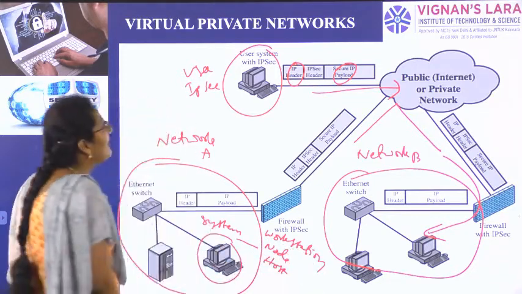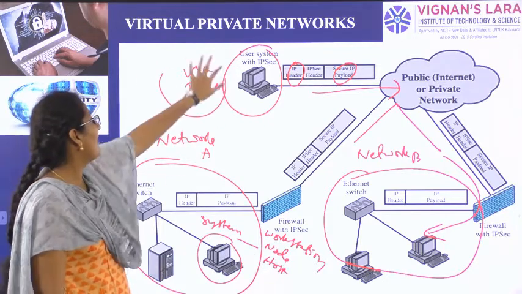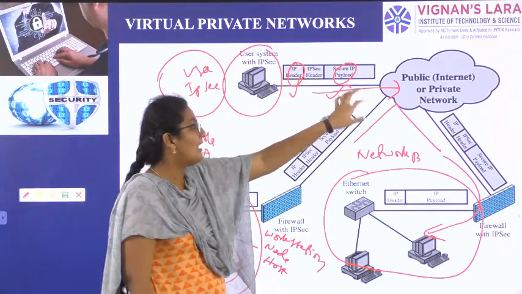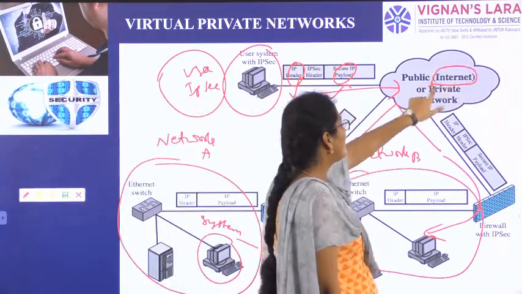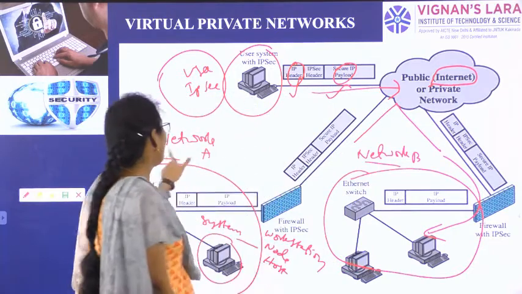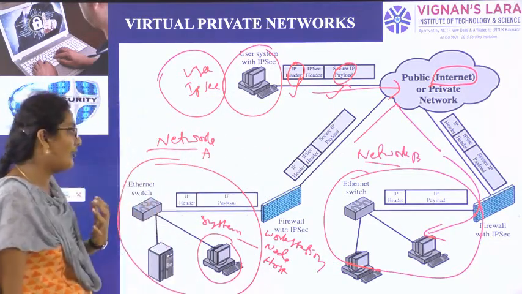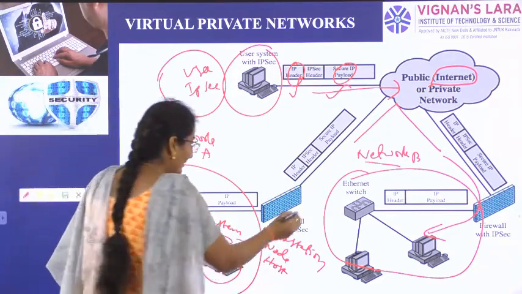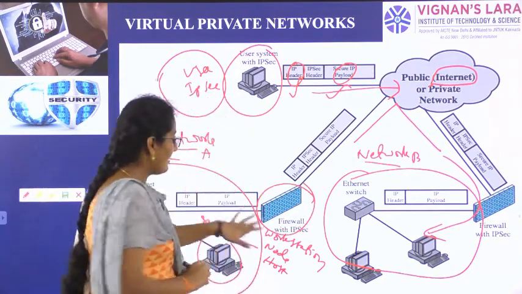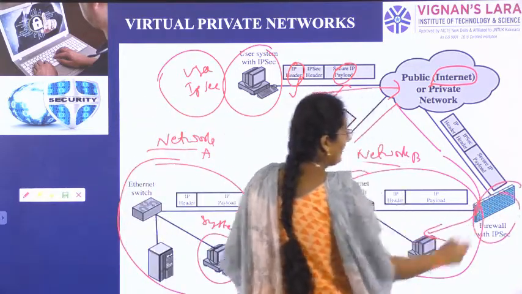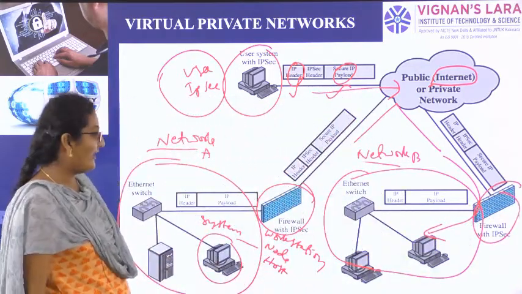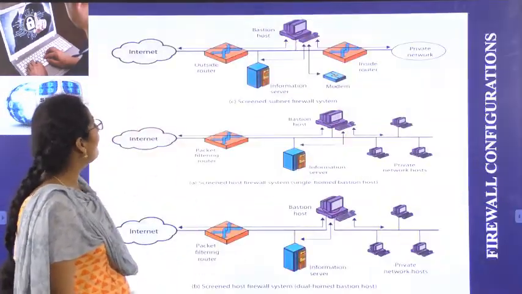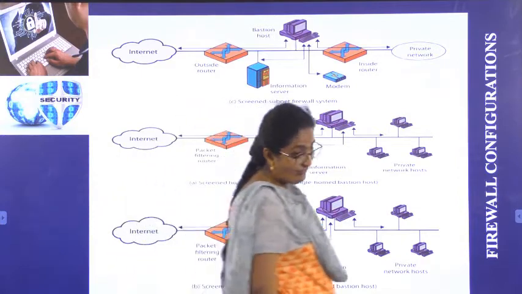So this is a virtual private network. The user has IP security that is divided into IP header and IP payload, and somebody posted that on the internet. So from the internet, network B and network A want to access that IP header and IP payload, which is nothing but a message in the form of a packet. Network A has a firewall, and network B also has a firewall. Through the firewalls, that packet of data is received by the workstations. So this is virtual private networks. So the next one, firewall configurations.